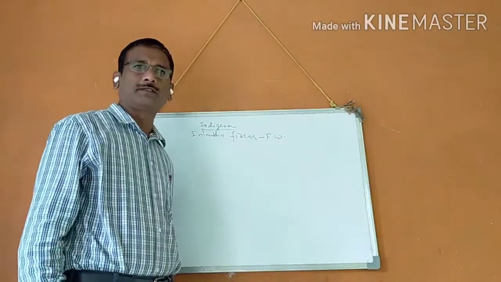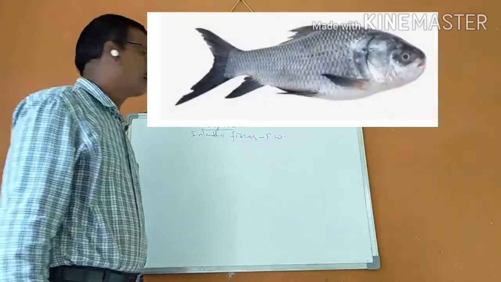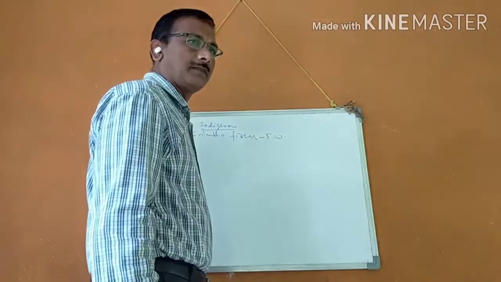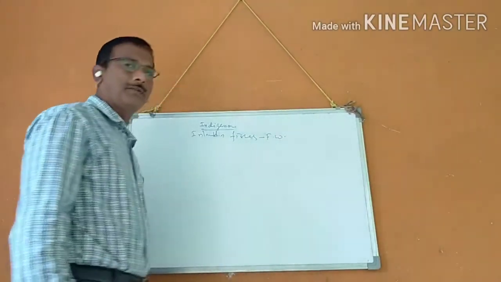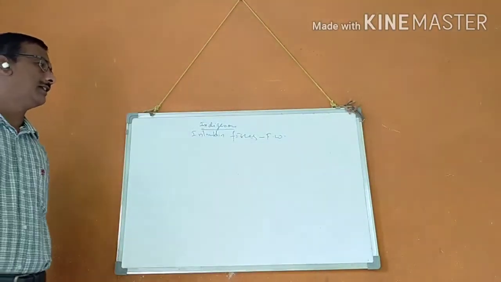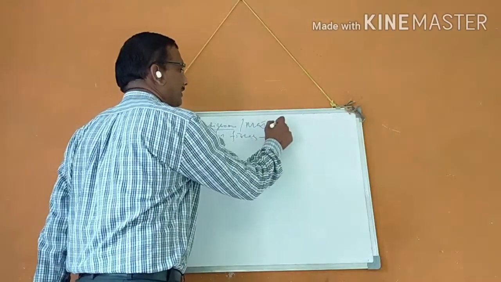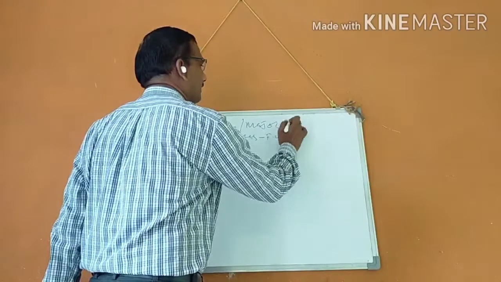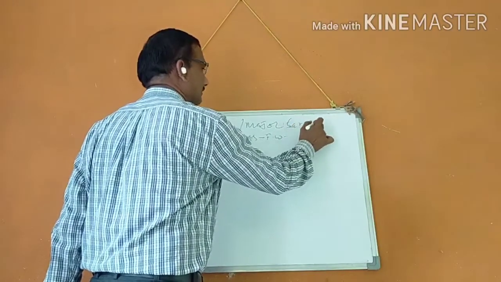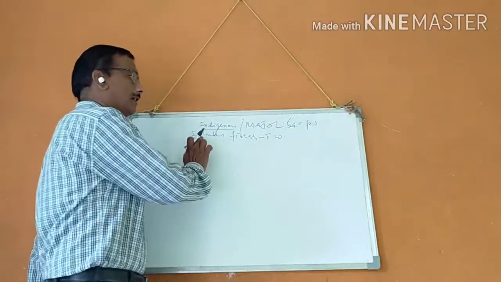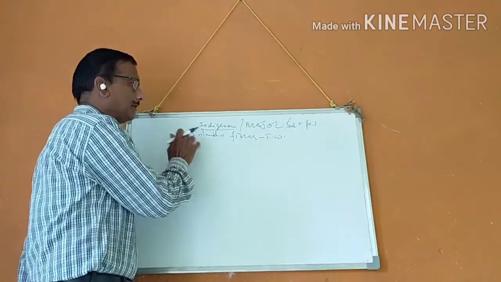Best examples are Katla, Rohu, and Mrigal. Yes, these are examples of the major indigenous carps, also known as major carps. These are very important cultural characteristics of these fishes.